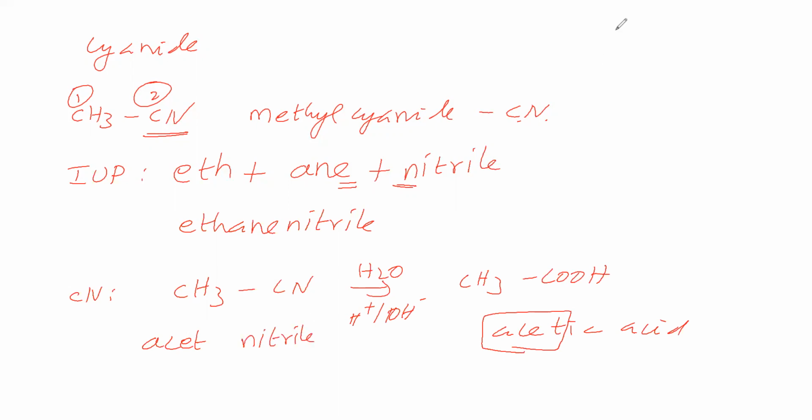Between acet and nitrile you have to include o. Therefore the name of this one is acetonitrile. It is also a common name. So for CH3CN another common name is acetonitrile.